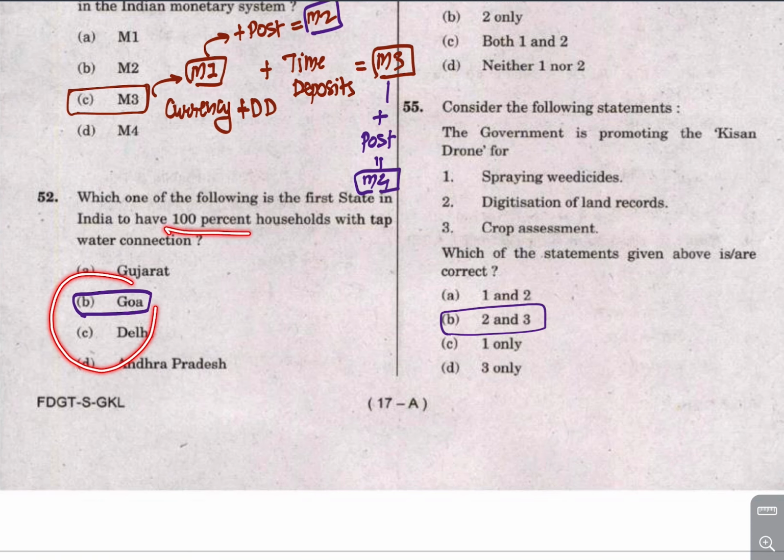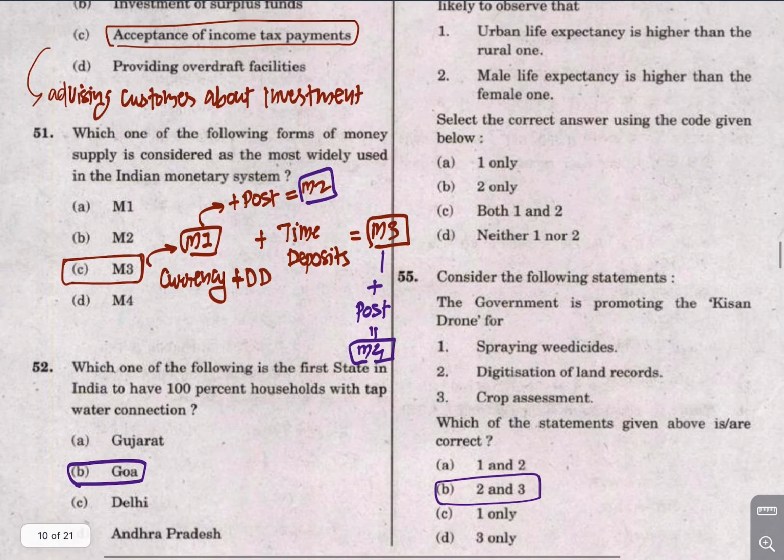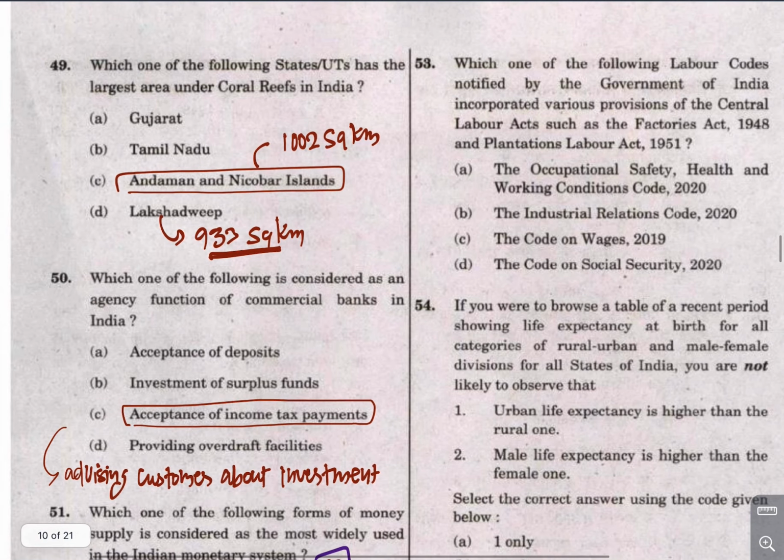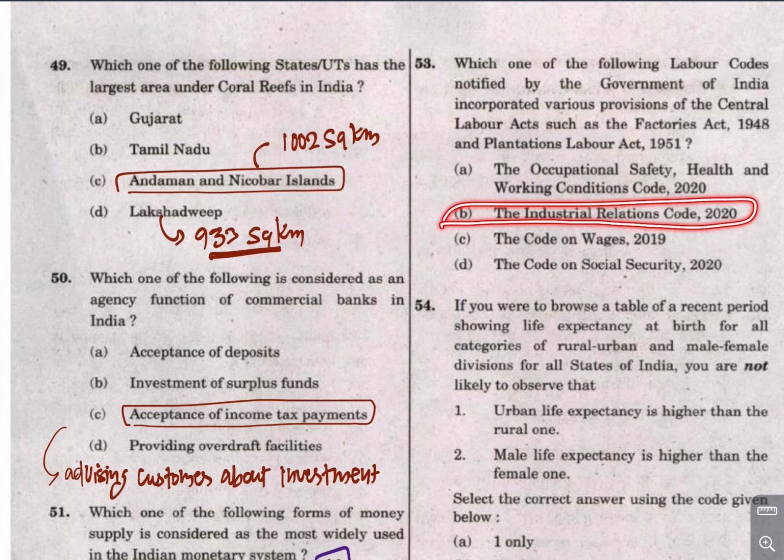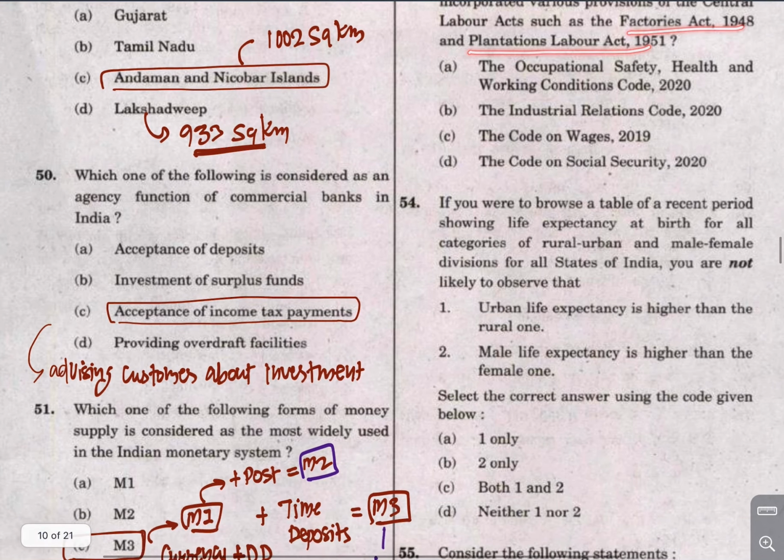Now Goa has 100% households with tap water. The answer to this question is Industrial Relations Code 2020, which includes Central Labour Acts and the Factories Act and the Plantation Labour Act.